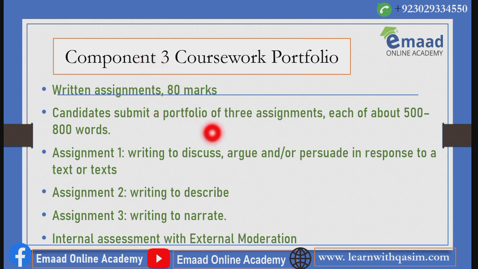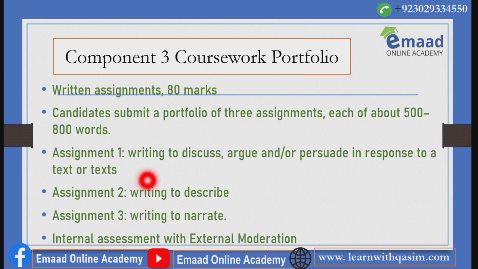Students can choose Component 3 in place of the writing paper: coursework. It includes written assignments, 80 marks. Candidates submit a portfolio of 3 assignments, each of about 500 to 800 words. Assignment 1 is writing to discuss, argue, or persuade in response to a text or texts.